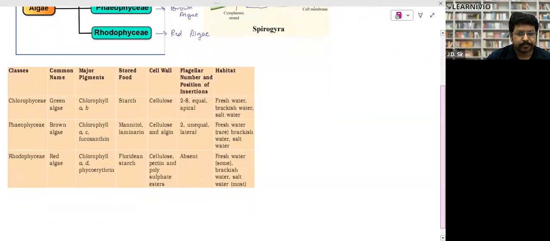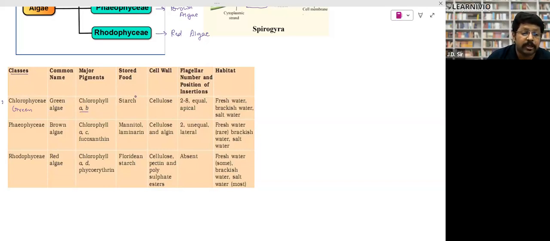This must be given in your NCERT. I think it's there in your NCERT. So when we talk about the classes of algae, the first class is Chlorophyceae, the green algae. It will have chlorophyll A and B pigments.